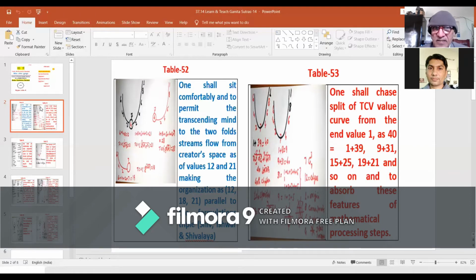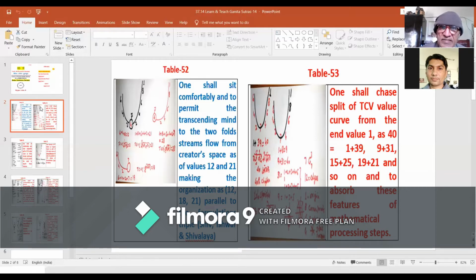Let us visit table 52. This table is depicting the TC value curve of Ekadikena. The fourth letter is a placement being shown in a circle. Value of the fourth letter is 7.